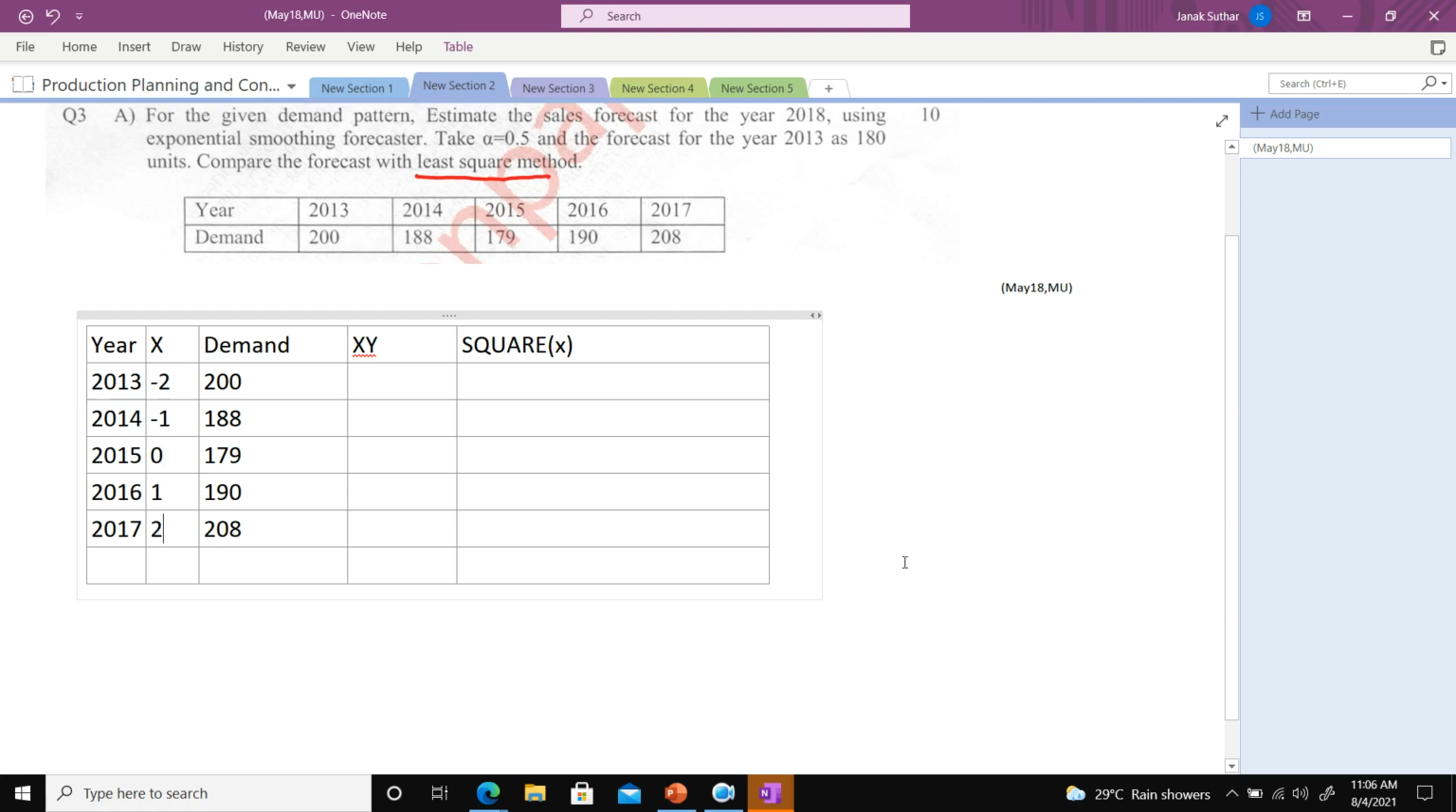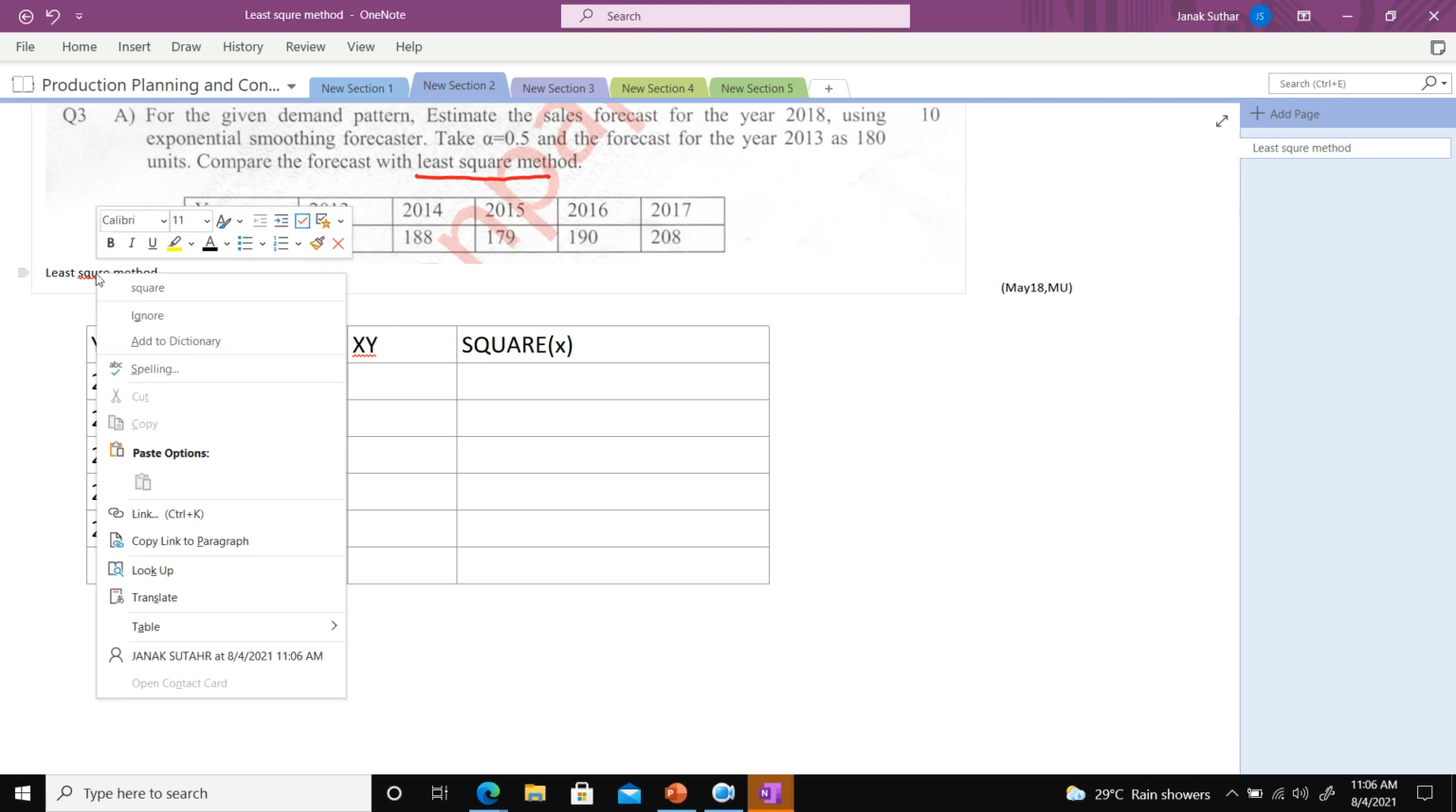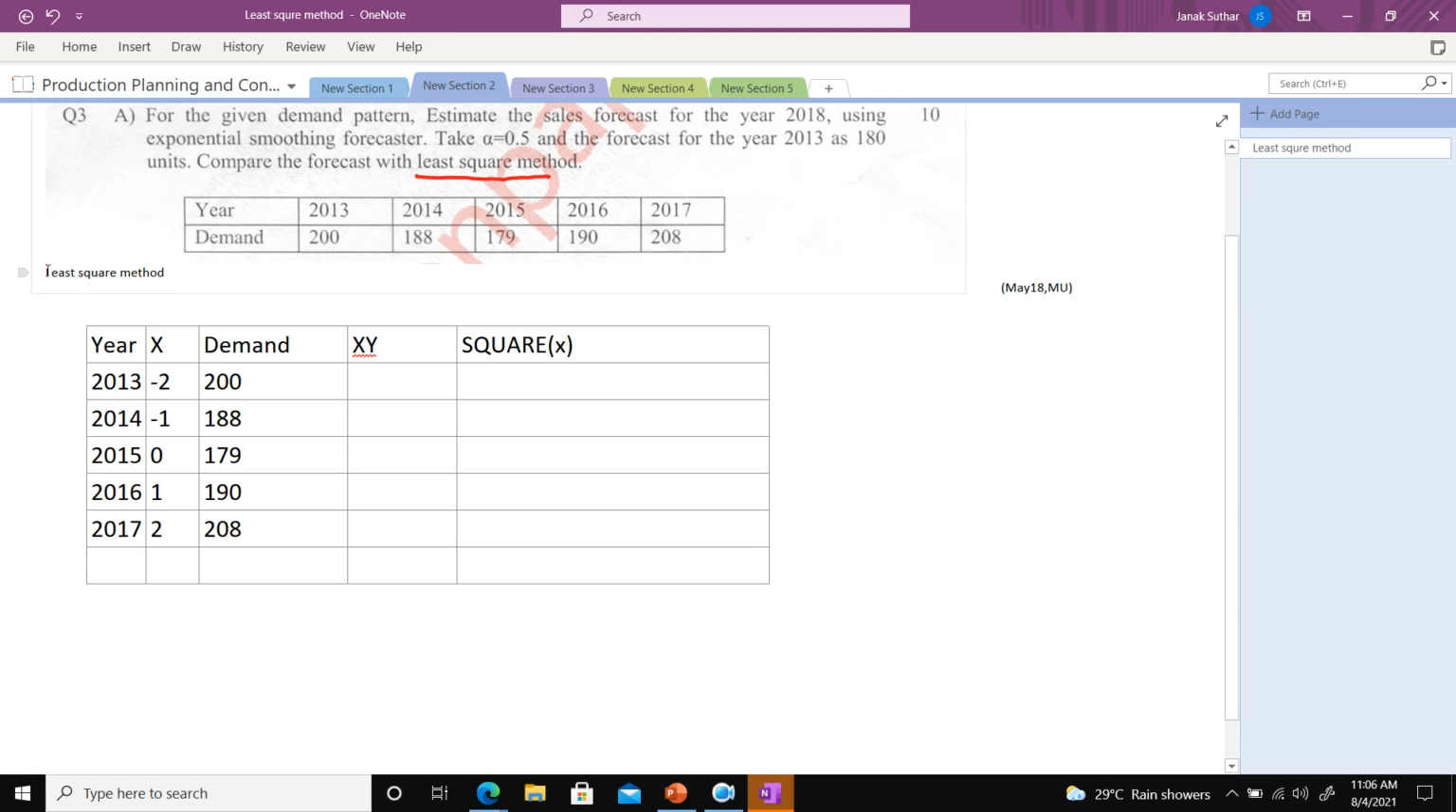Okay, now the next point: put -1 here, put -2 here, and here 1 and 2. Do you have any doubt how to identify the x value? Then please let me know. This is the least square method.